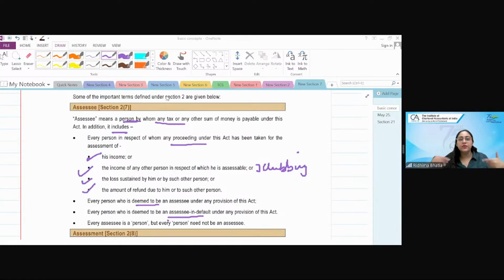Okay. साथ साथ we are understanding what the terms are. Okay. Then, so I was saying, if you're assessee in default, there can be interest, there can be penalty, there can be prosecution, and there can be all three of them.